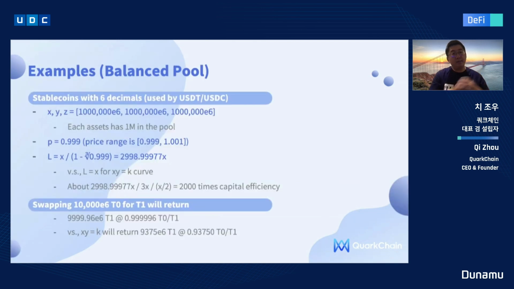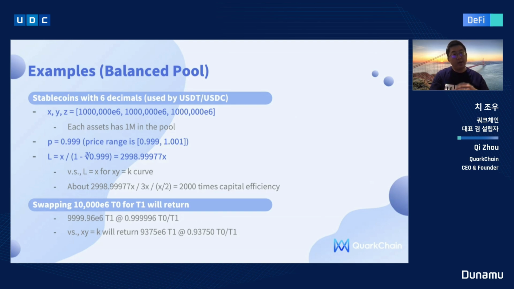Let's take some examples of how it works. Consider a pool with 3 stable assets with 6 decimals, each with 1 million in the pool, and a price range of 0.999 to 1.001.